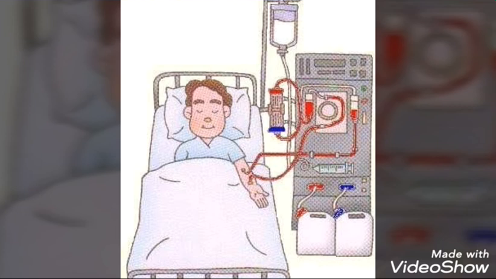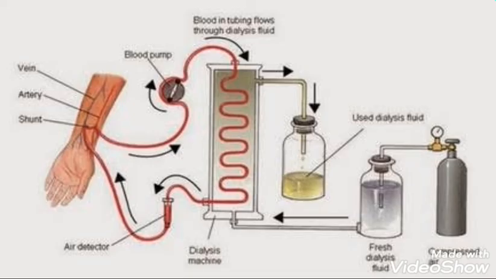So how to remove the accumulation of urea in the blood? So there is a medical technology called dialysis. Dialysis is a process in which artificially the human blood is filtered out of the urea. Urea is removed from the person's blood and the blood is supplied back to the same person. So dialysis is sometimes also called as artificial kidney.